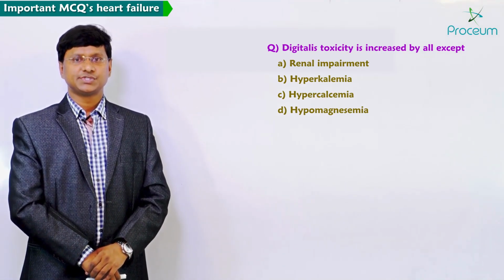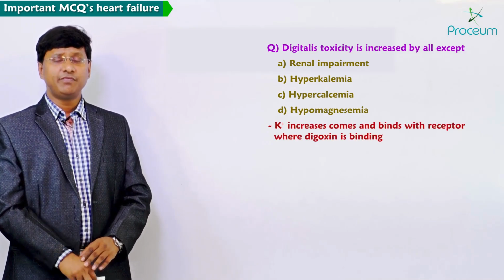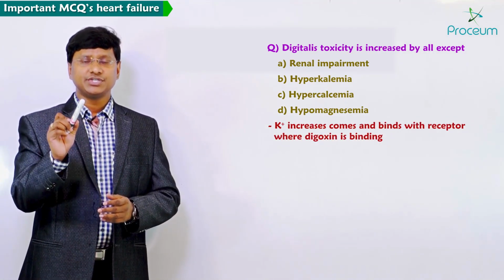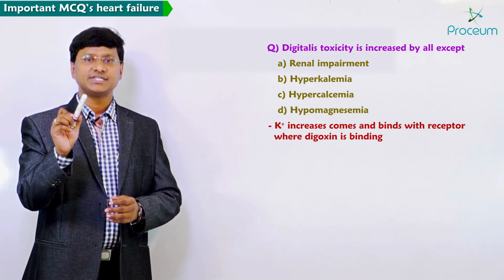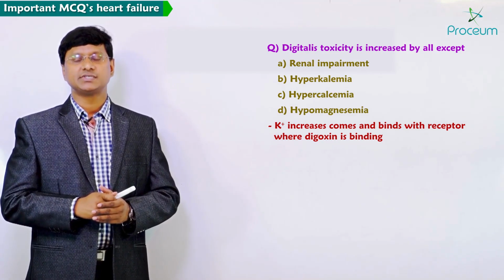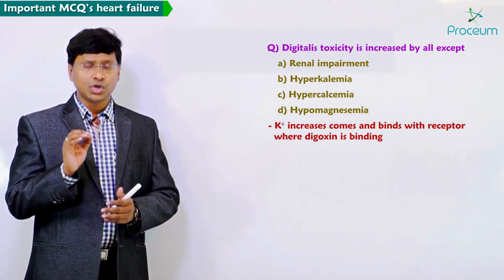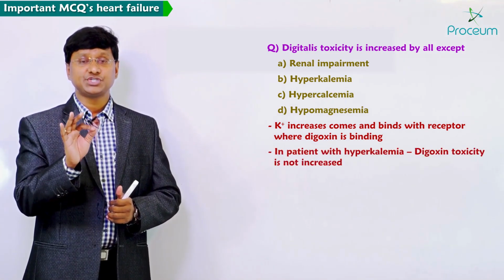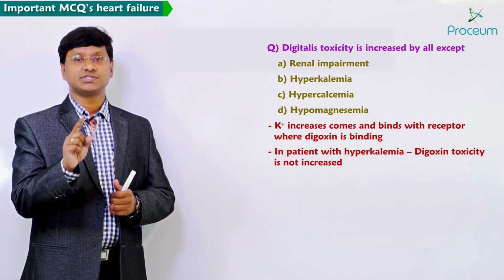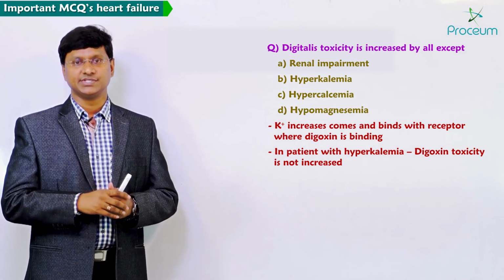What we discussed is, whenever the potassium level increases, potassium comes and binds with the receptor where the digoxin is binding. So in patients with hyperkalemia, digoxin toxicity is not increased.